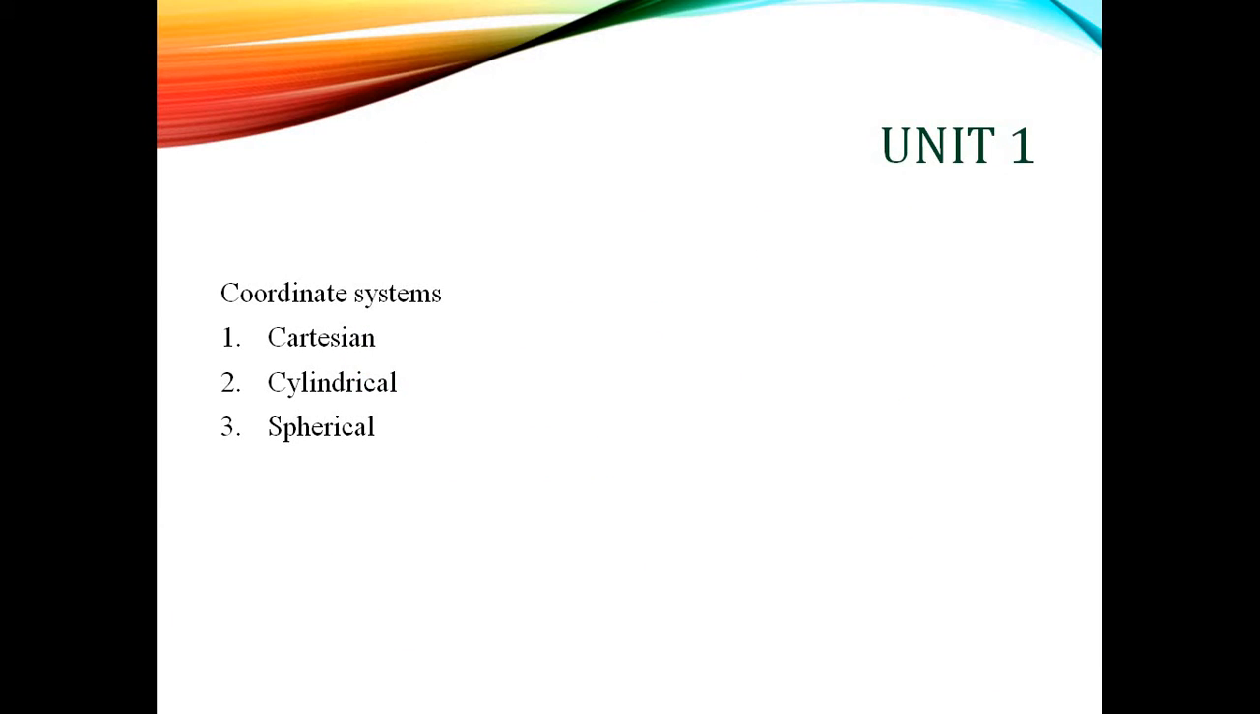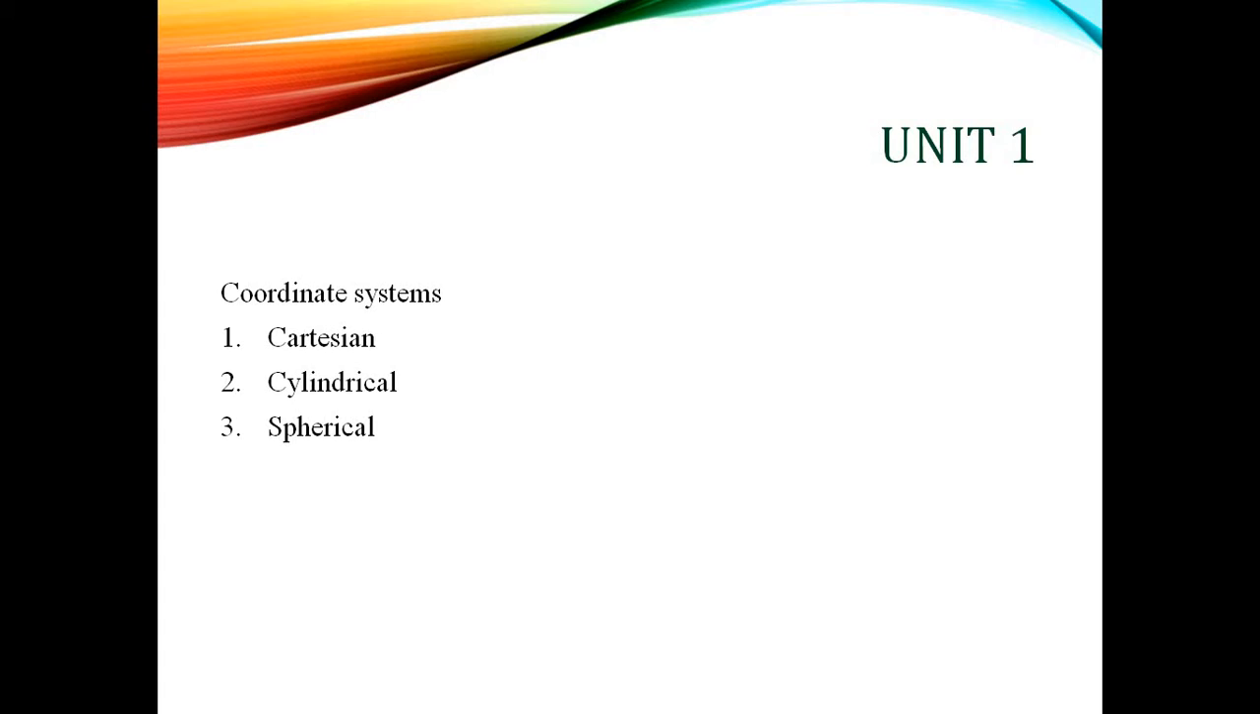The first topic we have to discuss in your first unit is coordinate systems. Generally, we are considering three main coordinate systems in three dimensions. First one is the Cartesian coordinate system. Here we are using x, y and z to denote the coordinates, and using these coordinates, we can explain the position of an object in space.